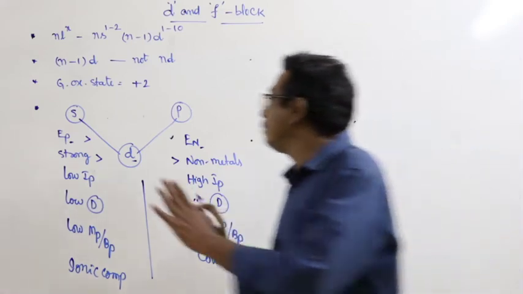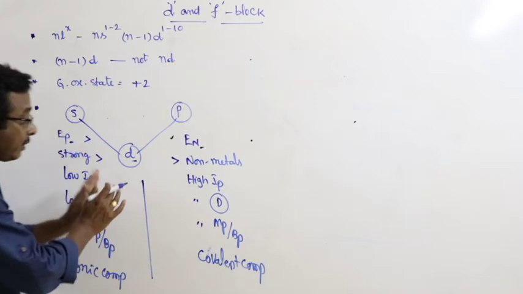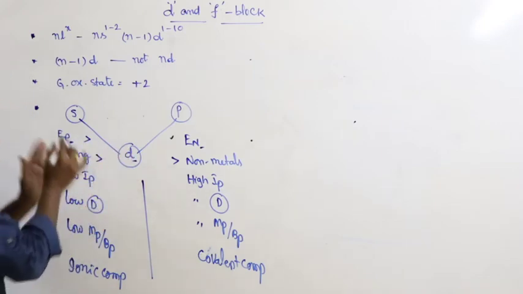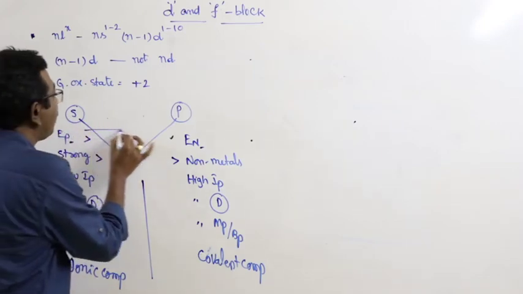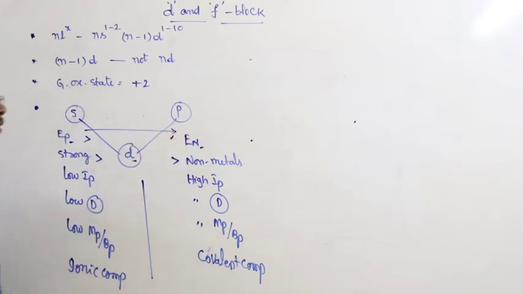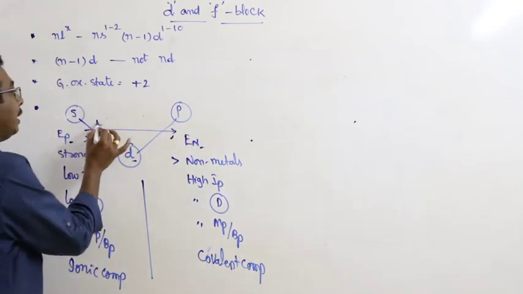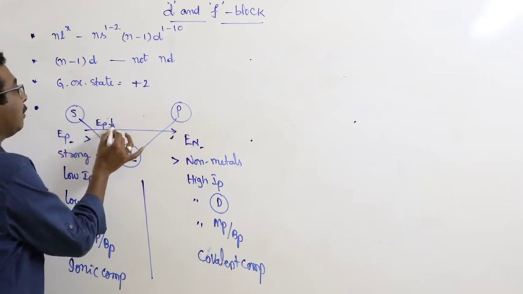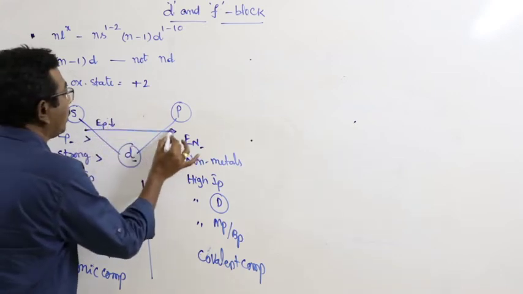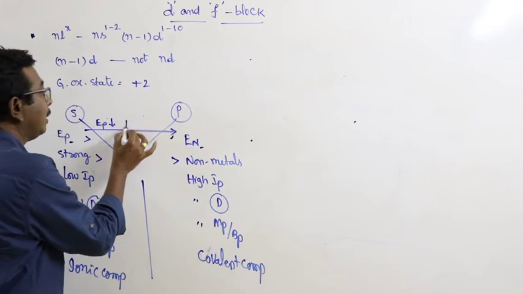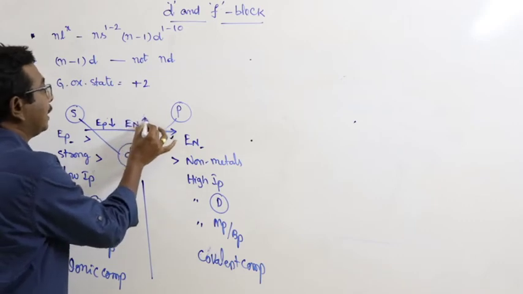At the same time, d block elements represent a gradual change in the nature of elements from s to p block. Take for example electropositivity. Electropositivity gradually decreases from s block to p block. Means what? Electronegativity increases.